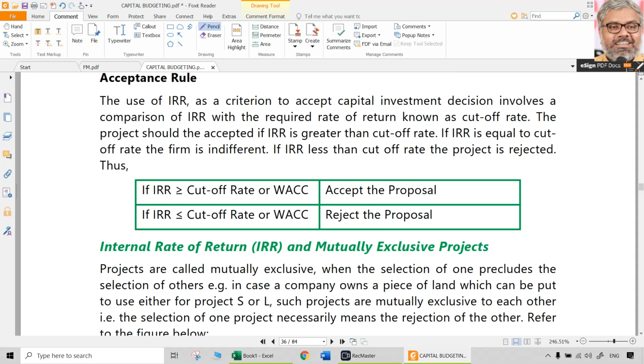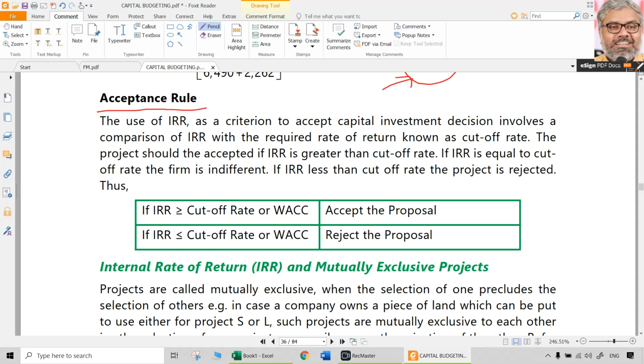That is important. And the acceptance rule for this IRR technique: IRR is sometimes also called the rate of return. If it is crossing the hurdle rate, meaning the cutoff rate or weighted average cost of capital, that is, if the internal rate of return generated by the project is more than the hurdle rate, which can be the weighted average cost of capital, required rate of return or desired rate of return, whatever it is, then accept the proposal. If IRR is less than the required rate of return, reject that proposal.